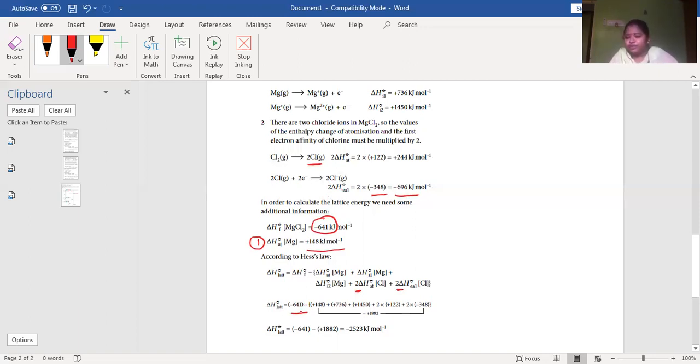So formation we have written here. So formation minus H1, right? So formation minus 641 minus this, by adding all these, the sum of these will give you positive 1882. By subtracting this, you will get minus 2523. That negative sign shows it is exothermic, arrow towards downwards, right? Exothermic, kilojoules per mole. Got it?